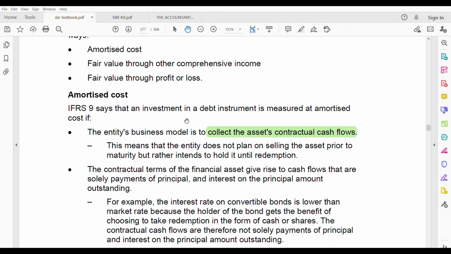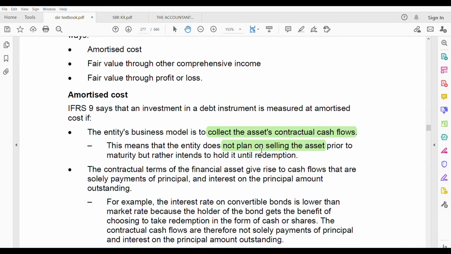What does this mean? This is broken down a little further. This means that the entity does not plan on selling the asset. That means you are keeping that bond with you. You're not selling that bond prior to the maturity, but rather intends to hold it until redemption.